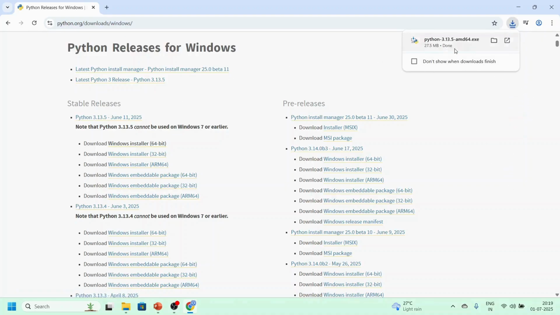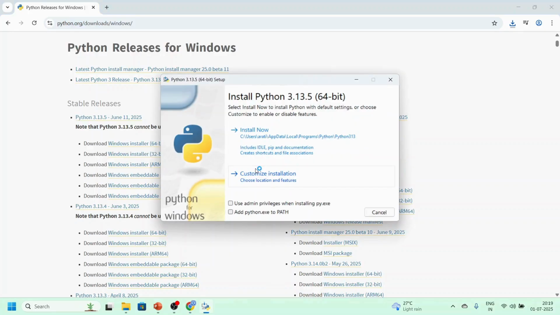Once the installer file is downloaded, double-click on the installer file to launch the installation process. Ensure to check the checkbox for add python.exe to path. This selection will set the location of the python.exe file in the environment variable path. Environment variable path is helpful while executing the commands without specifying the full path of the executable file to run the command. By setting the environment variable path for the Python executable, we can simply run Python commands by specifying python, and we don't need to give the full path in order to execute the Python command.